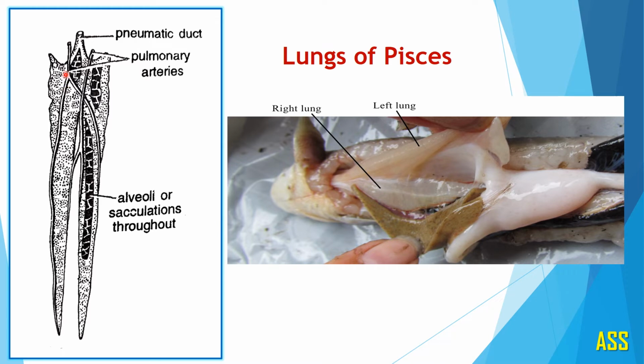Then the lungs are very elongated structures in the fishes, in this particular fish. The lungs are supplied with a rich network of capillaries and these are known as pulmonary arteries. The lung lobes enclose a number of alveoli, or circulations, throughout the lungs, which are enclosed in the lobes of the lungs.